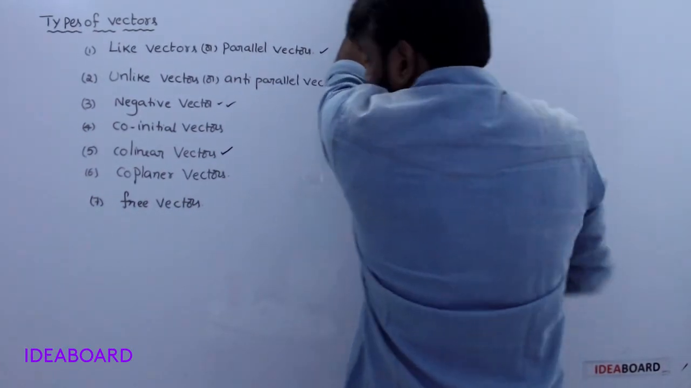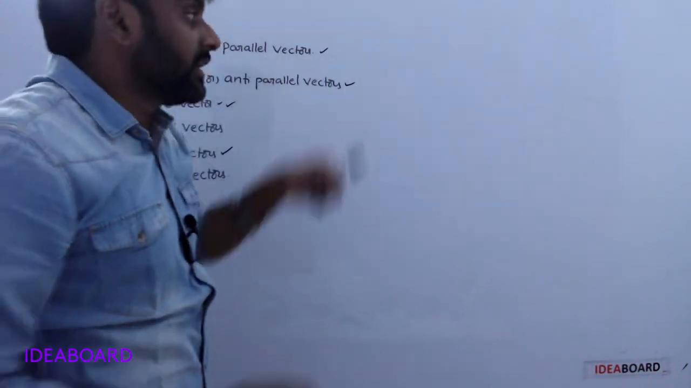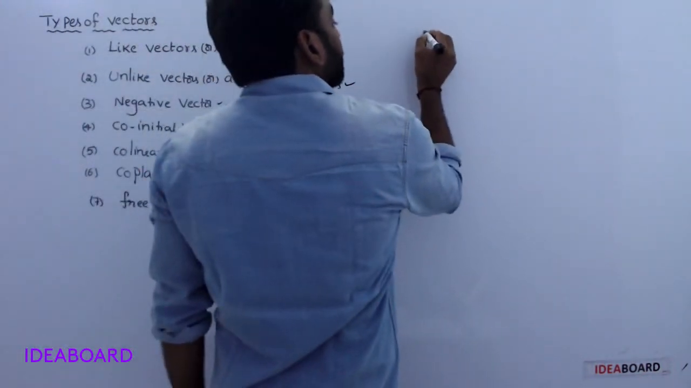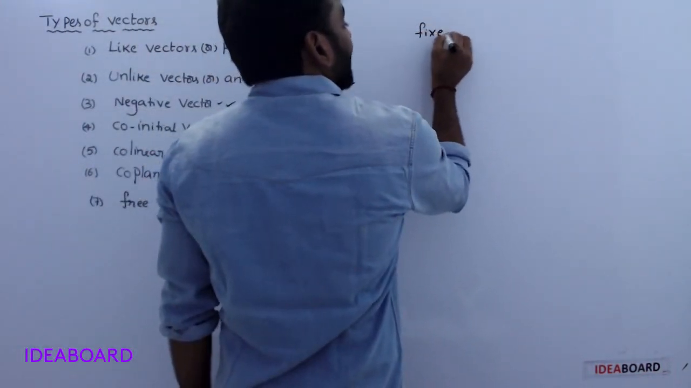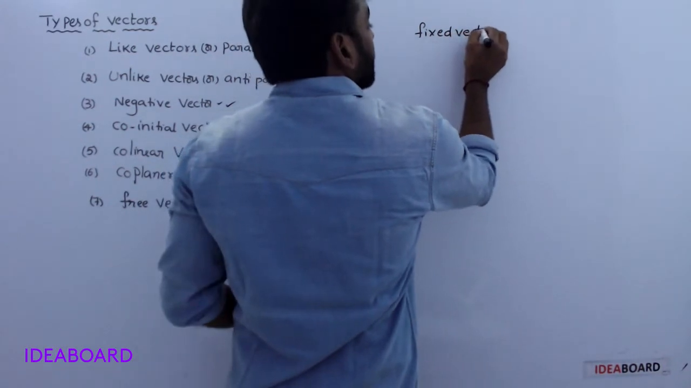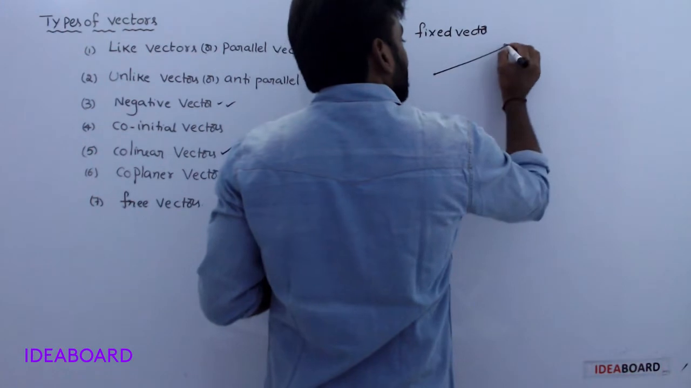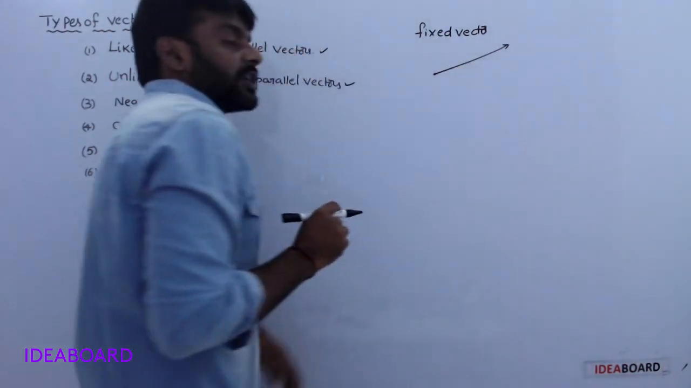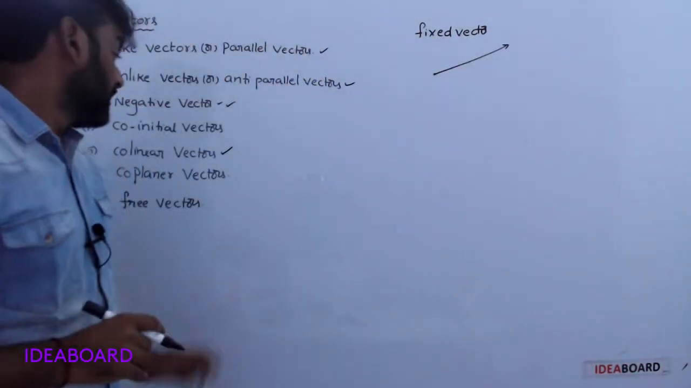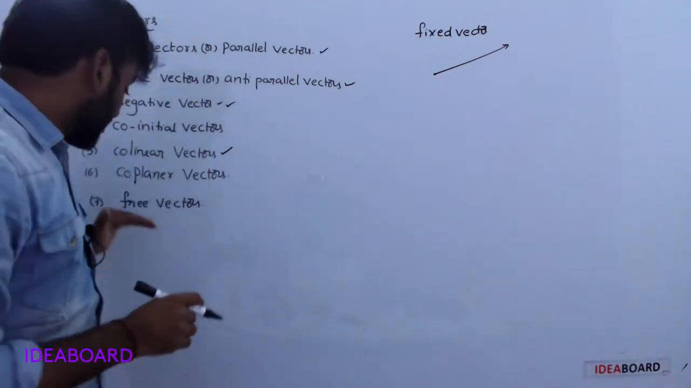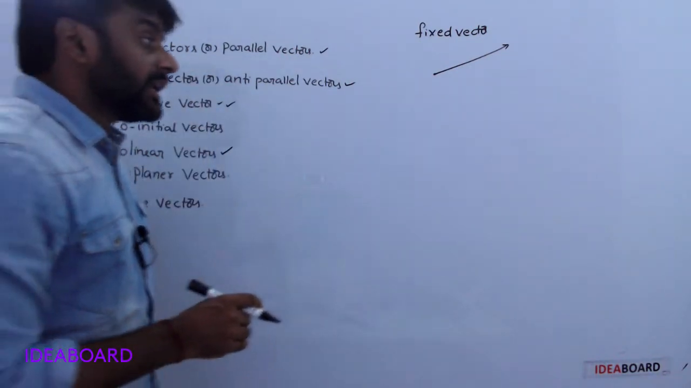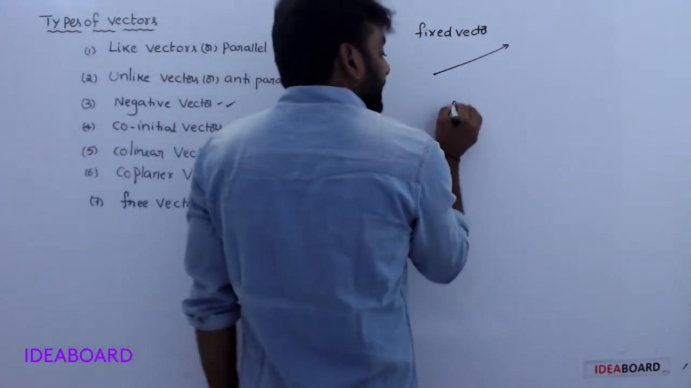Before going to the discussion of free vectors, what is a fixed vector? First of all, what is a fixed vector? The initial point of the vector is fixed. If the initial point of the vector is fixed, that is a fixed vector. But here the required one is free vectors. In free vectors,